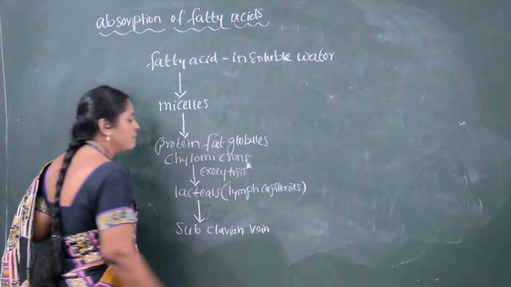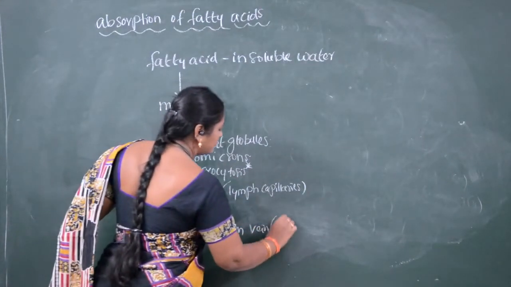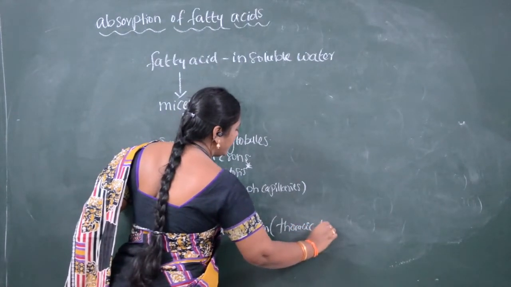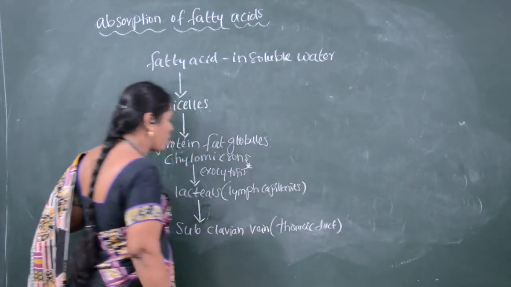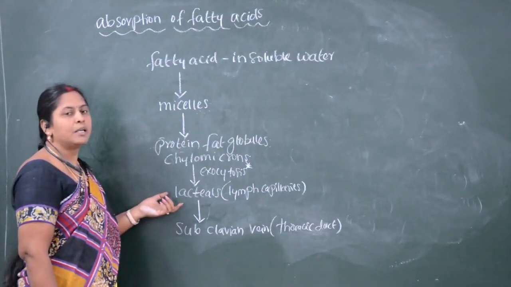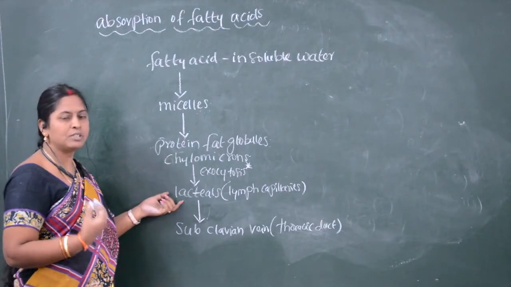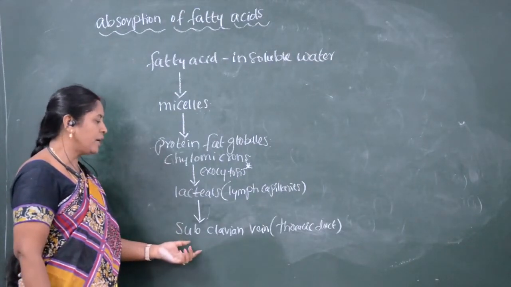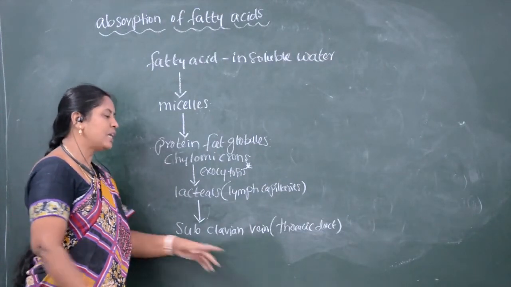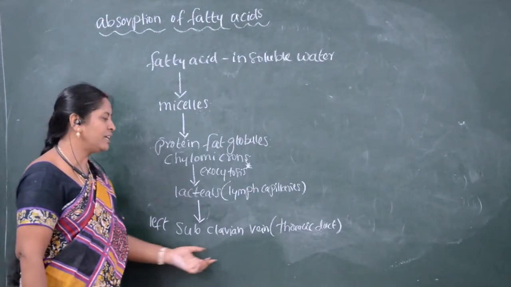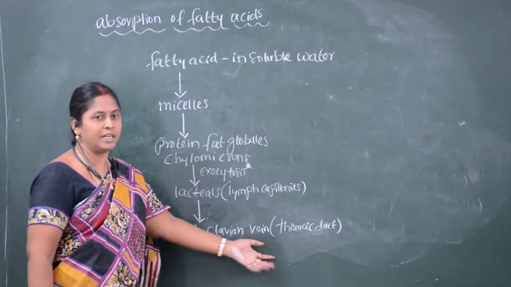Near the thoracic duct, the lacteals push or dissolve the fat globules, or chylomicrons, into the left subclavian vein.